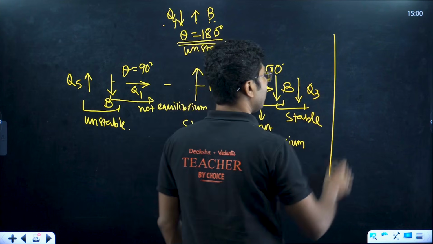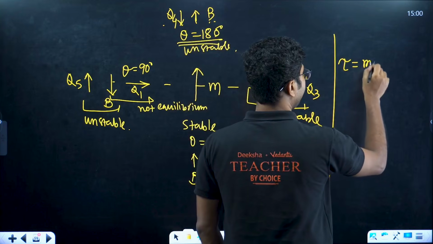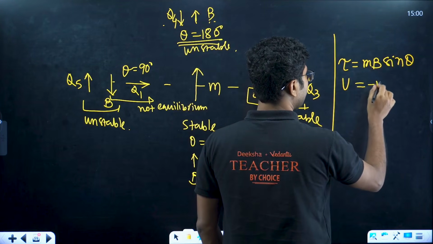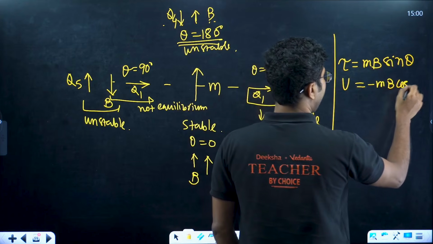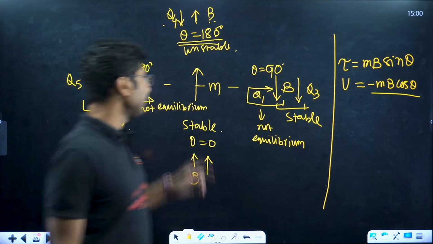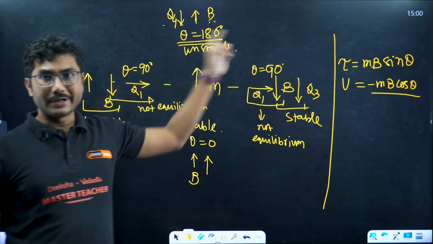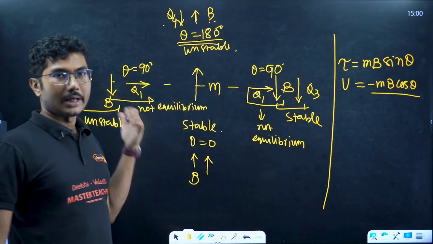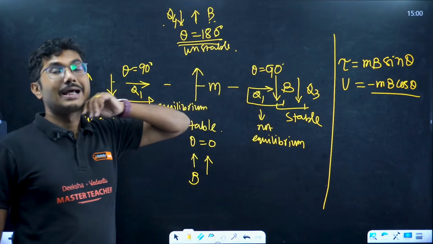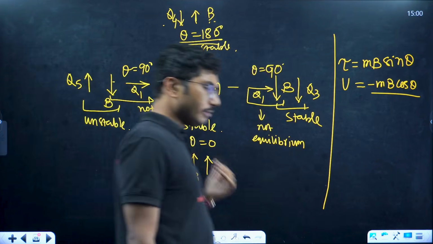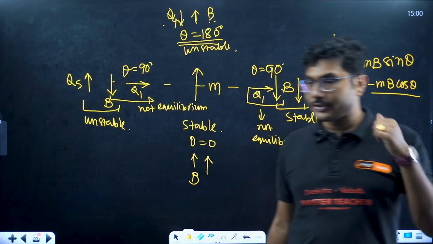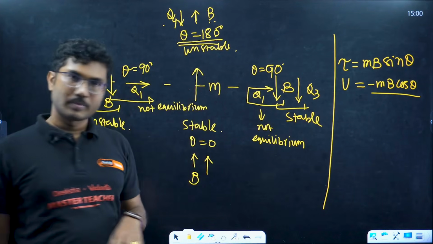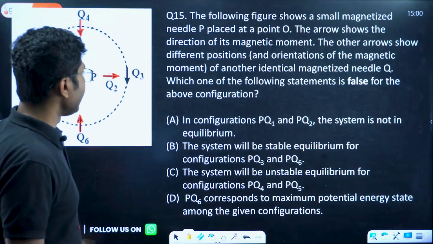Always use the formula torque equals mB sin theta and potential energy equals minus mB cos theta. Initially, the first needle is only to determine the magnetic field around this needle. Once it is done, then only you will be able to apply these two formulas. If the torque is zero, it is equilibrium. If potential energy is positive, it is an unstable equilibrium. If potential energy is negative, it is a stable equilibrium. Got it? So here, let's see the options.